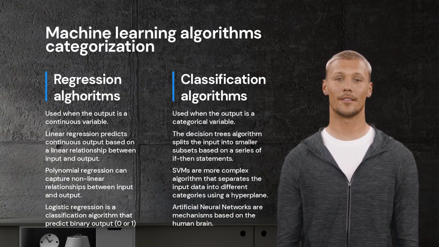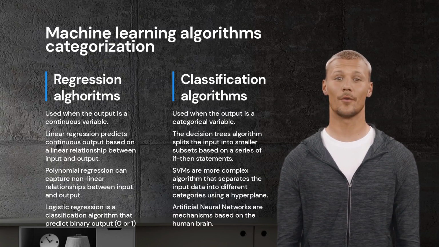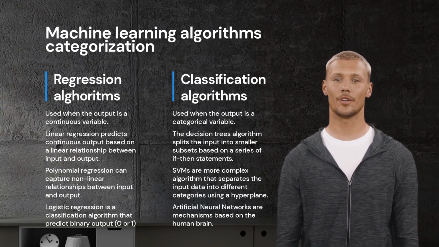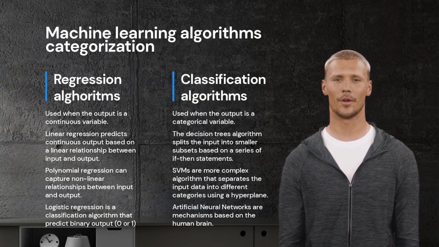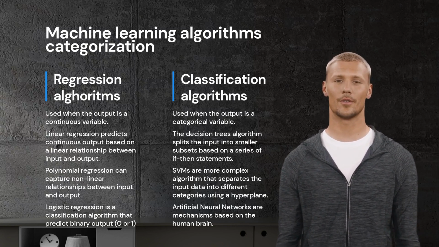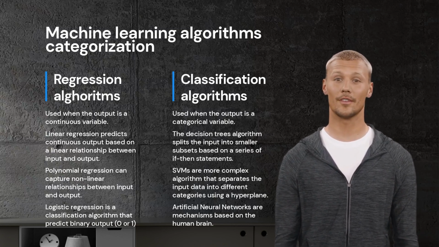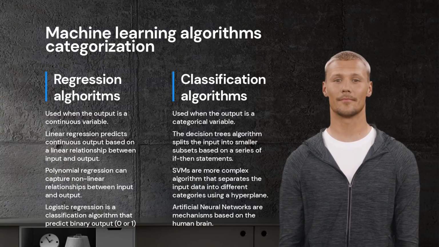In summary, machine learning algorithms can be categorized as either regression or classification algorithms based on the type of output they produce. Regression algorithms predict a continuous output, while classification algorithms predict a categorical output. Different types of algorithms are suited to different types of problems, and the choice of algorithm depends on the nature of the data and the problem at hand.